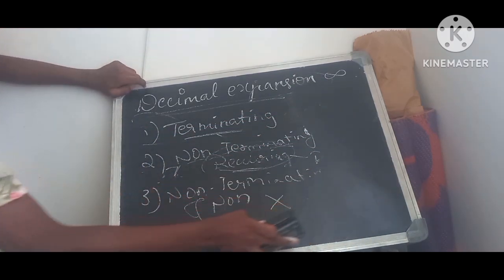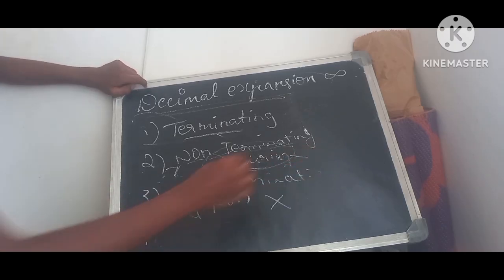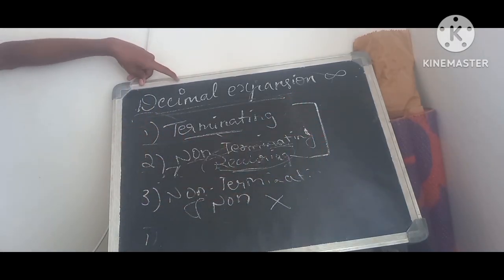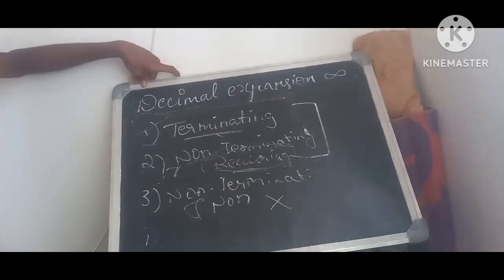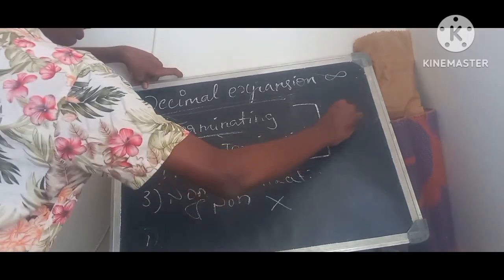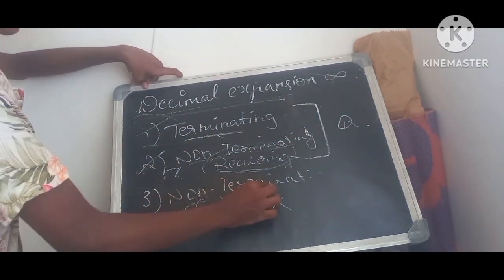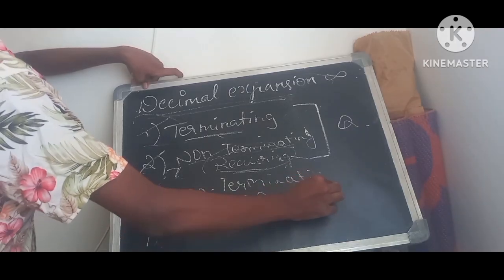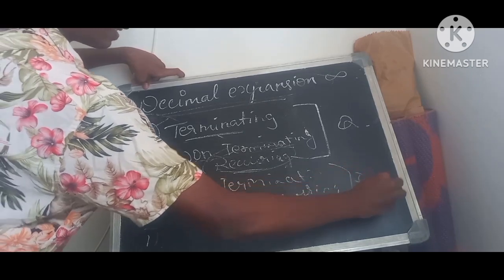When you take any rational number, you always get only the first two types of decimal expansion. That means in rational numbers, you can only see terminating decimal expansion and non-terminating recurring decimal expansion. So all this comes under rational numbers. But when you get non-terminating and non-recurring decimal expansion, we call those numbers irrational numbers.